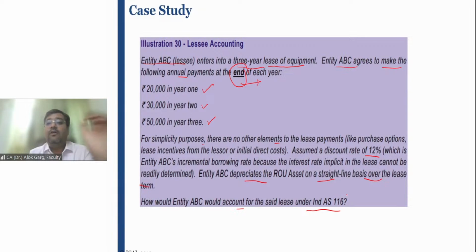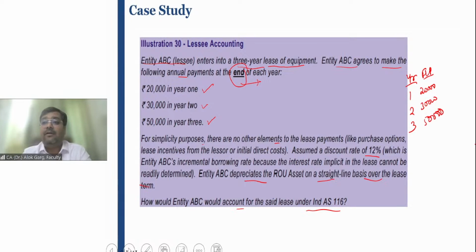Friends, first of all, what are the years? Year 1, 2, 3. What are your future lease payments? 20,000, 30,000, 50,000, and the payment is happening at the end of the year.